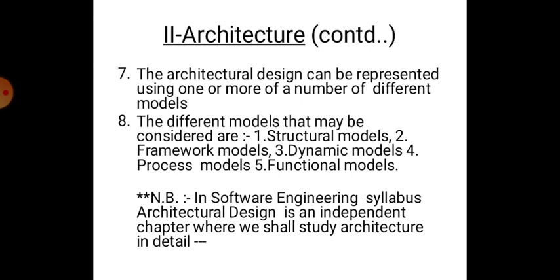Students, when you go for architectural design, you can use one or more models. The types of models that may be considered are structural models, framework models, dynamic models, process models, and functional models.